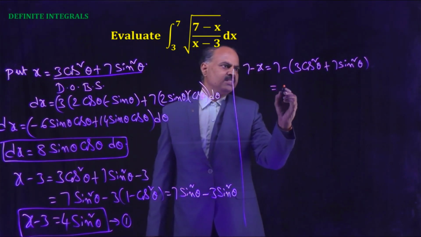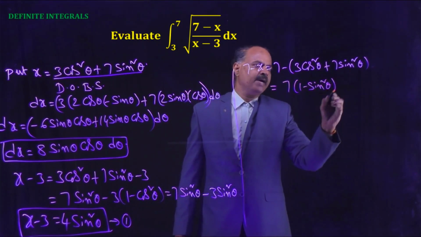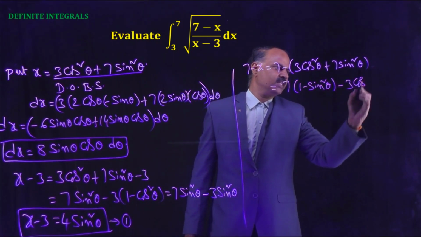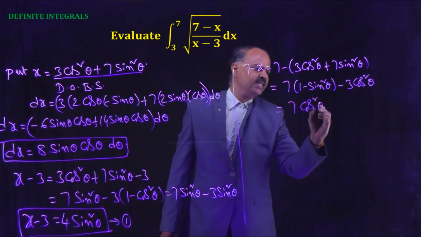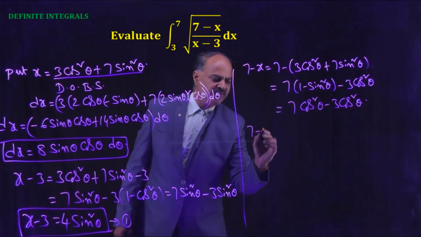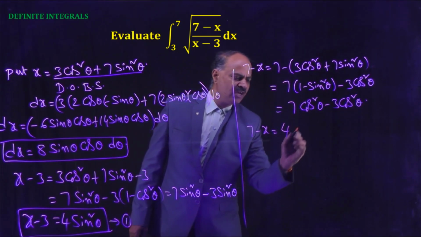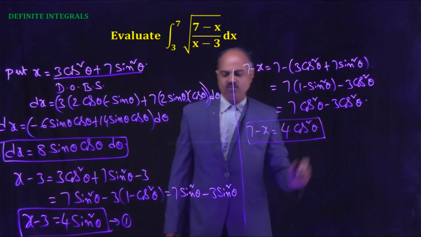Now here that is 7 into 1 minus sin square theta minus 3 cos square theta, which equals 7 cos square theta minus 3 cos square theta. So therefore 7 minus x equals 4 cos square theta.